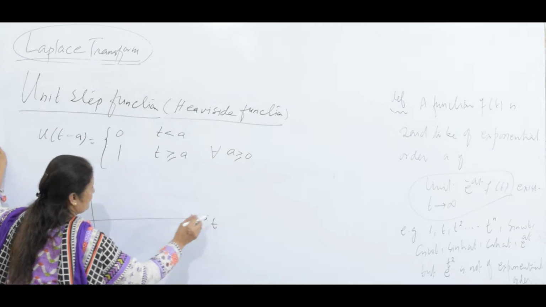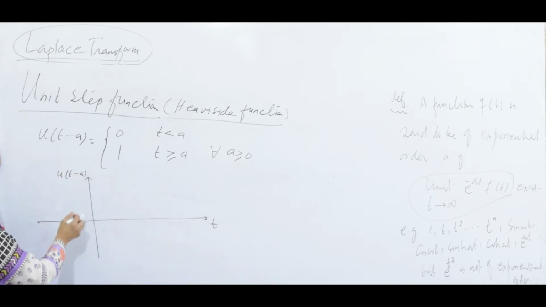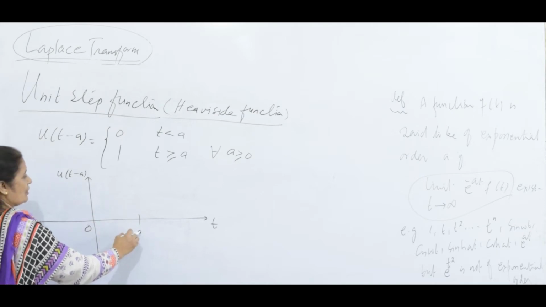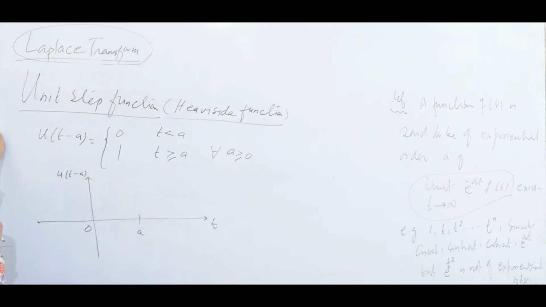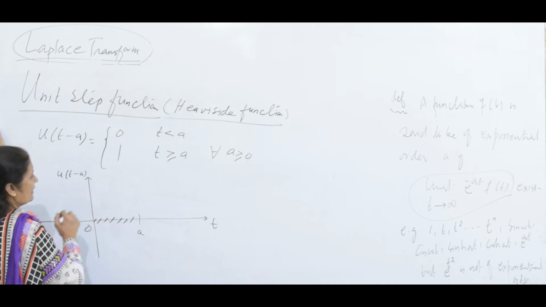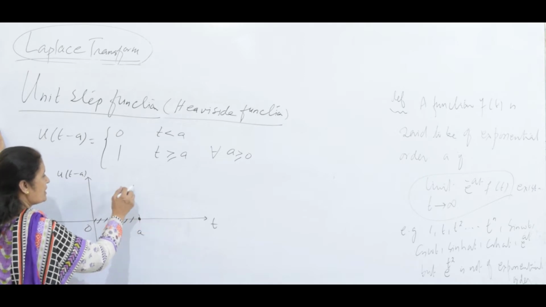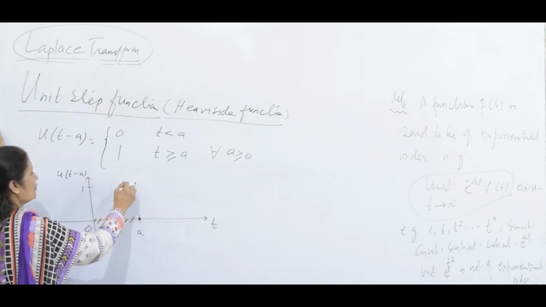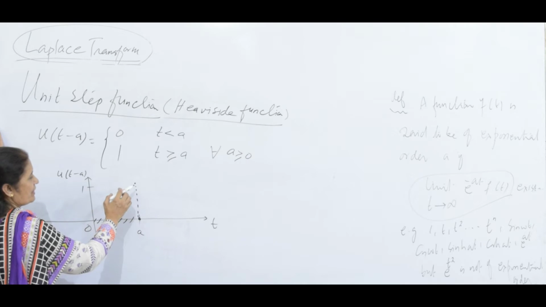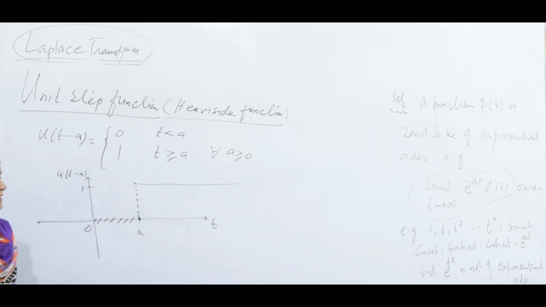Suppose this is t, and here u(t minus a) is on the y-axis. So a is a real number on the t-axis. If t is less than a, this is going to be 0. Once at t equal to a you switch it on, there is a jump of 1 unit, and it attains the value 1 afterward unless you switch it off.